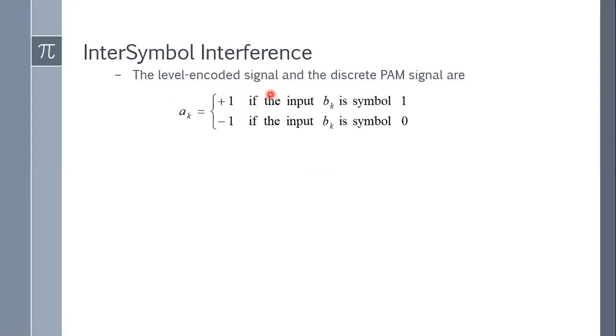When it is sent through the PAM block, we are converting them to plus 1 or minus 1. Here I have written bk and k, while in the block diagram it was i, both are the same thing. So if the input bit bk is 1, then PAM converts it into plus 1. If the input bit bk is 0, then the PAM block converts it into minus 1.